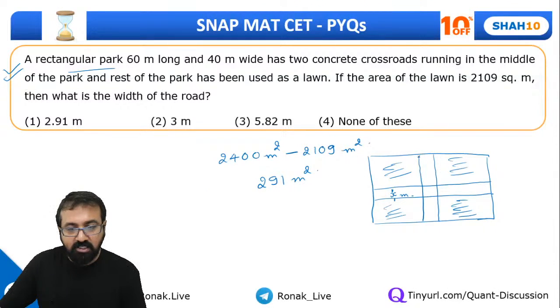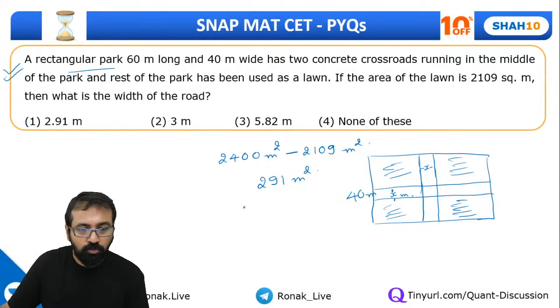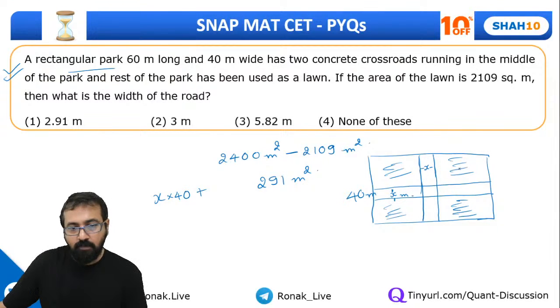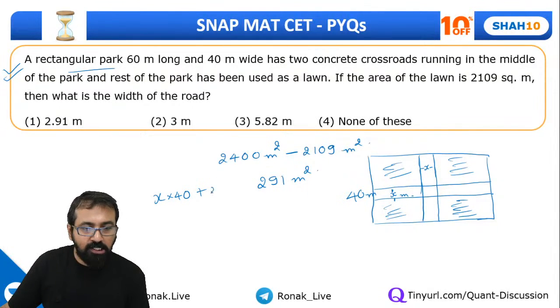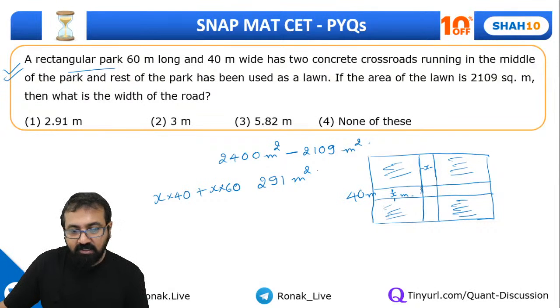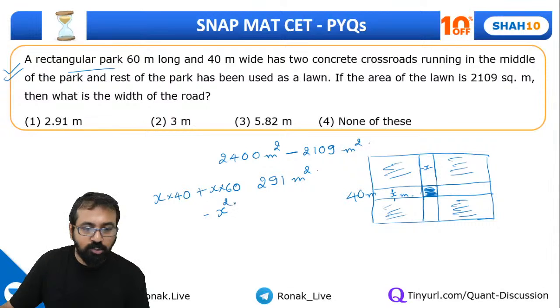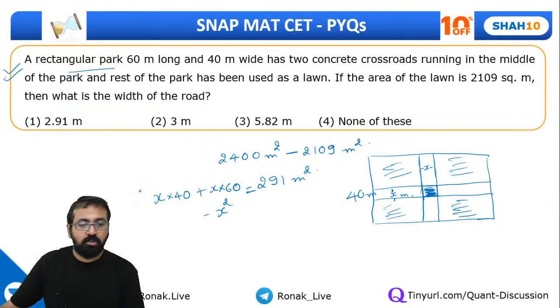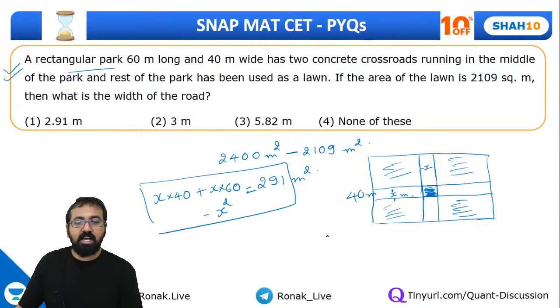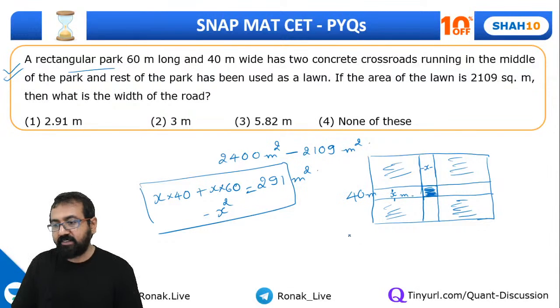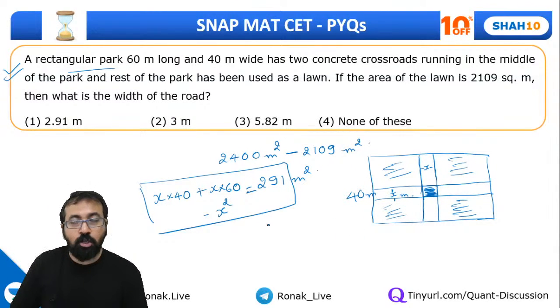And see, what is this road? So it's of X by 40. So this is equal to X into 40 plus this will be equal to X into 60. But then this is counted twice, so we'll have to subtract it once. So we'll have to subtract X square, which is equal to 291. So this is how you can get answer to this question. Are you getting this point, guys? Please solve and tell me what's the answer. What's the answer over here?